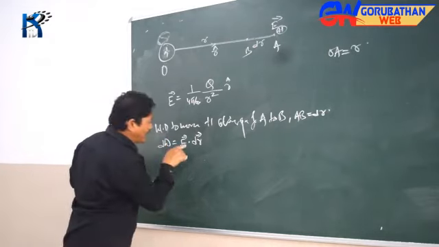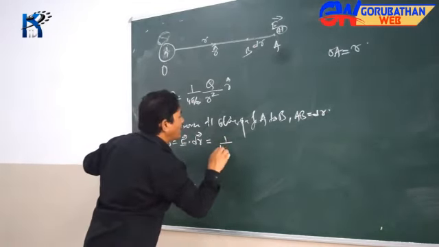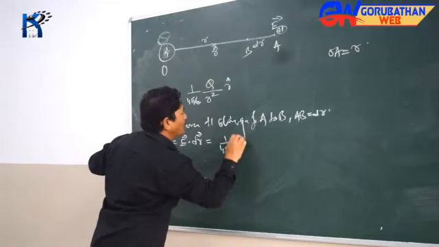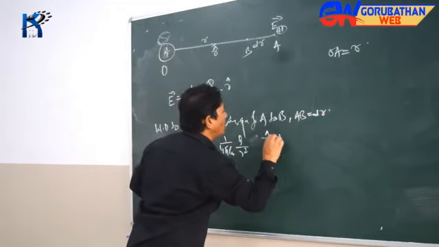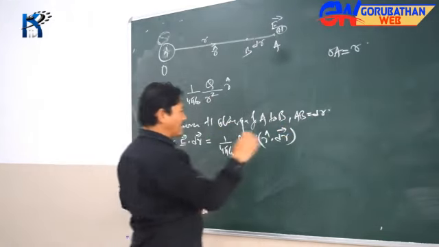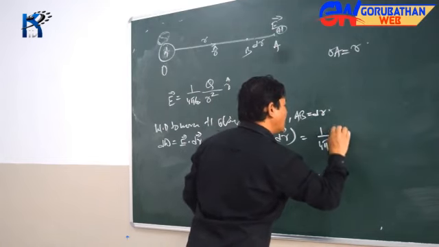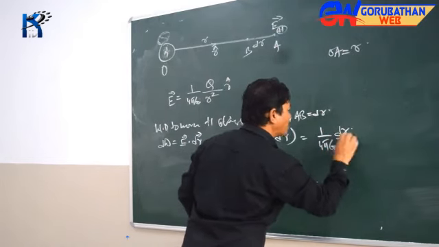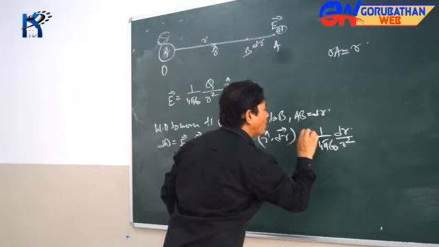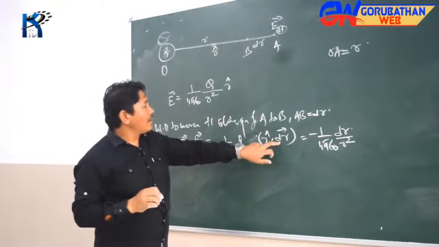So E dot dr comes out to be 1 by 4 pi epsilon naught times Q by r square, r hat dot dr. Then that is equal to 1 by 4 pi epsilon naught times Q by r square, with a minus dr. Why is that?